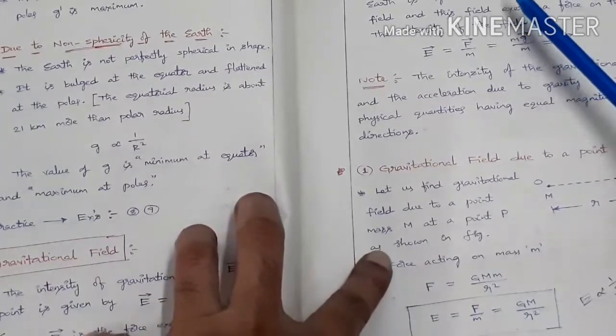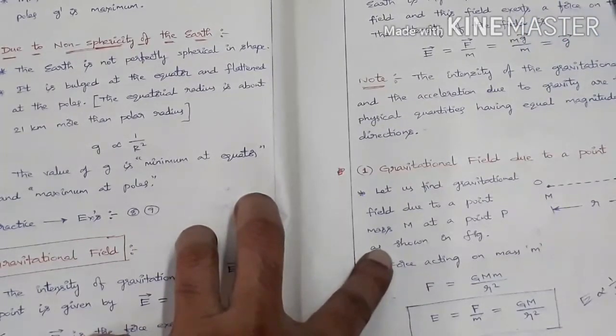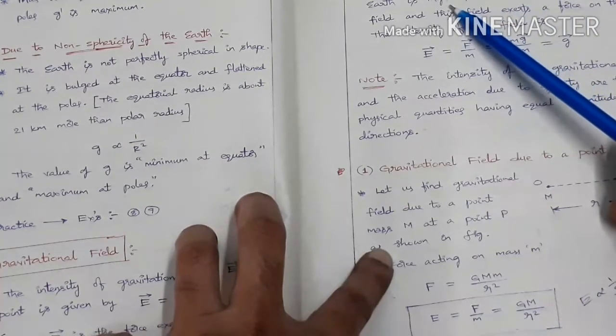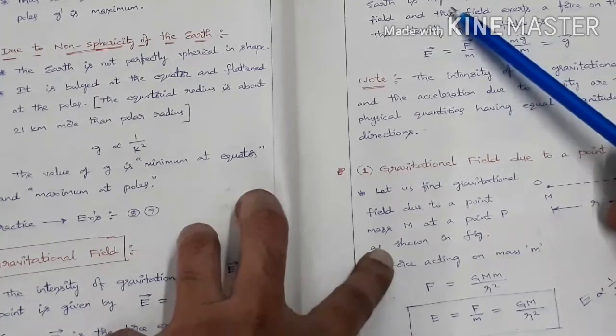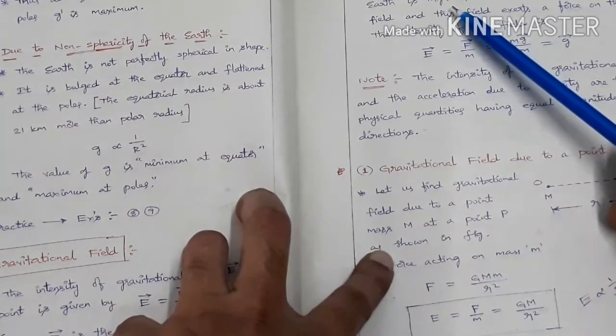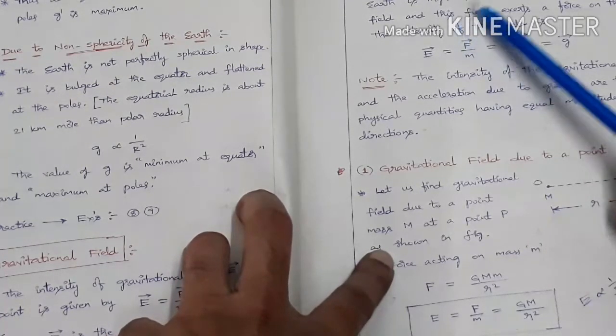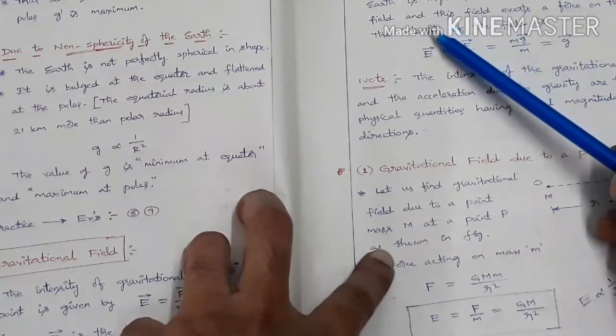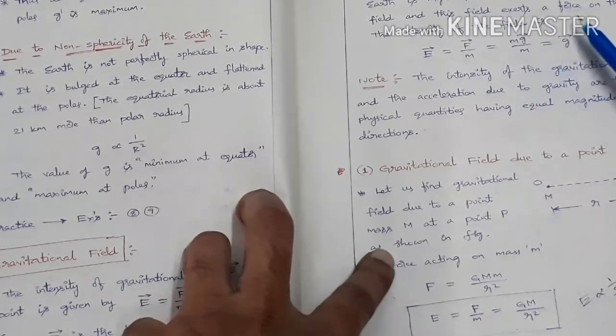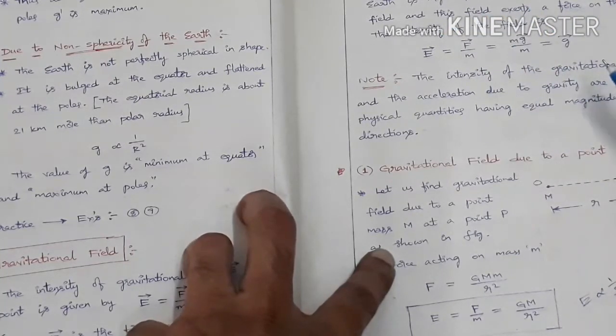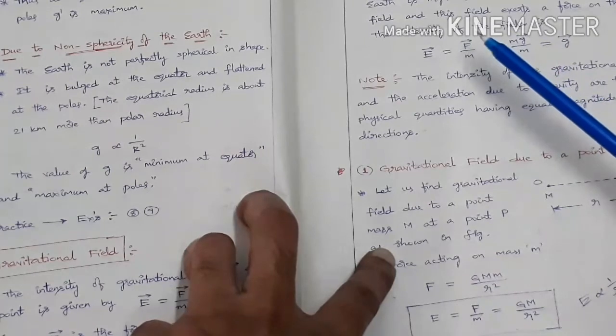So next one is the force acting on a mass M placed close to the earth is mg. On the surface of the earth, if any point mass M is placed, what is the force acting on that? By Newton's second law, it is mg. The earth has created a gravitational field, and this field exerts a force on the mass. Actually, what is applying force on the mass here? The gravitational field of the earth is applying force, because it is only interacting with that mass.